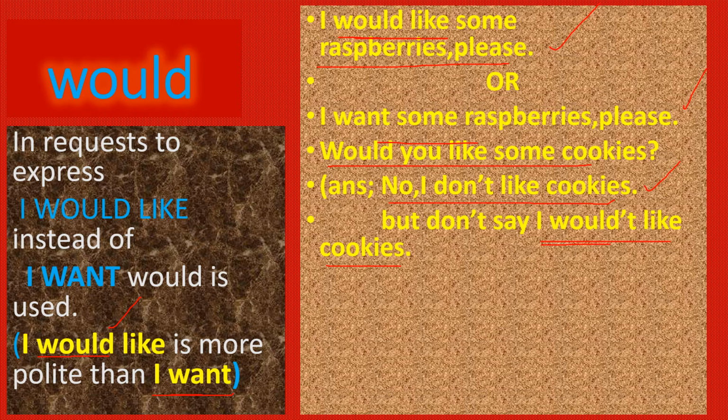Why? Because I wouldn't like does not mean I don't want or don't wish. Don't like means having no wish for something. Wouldn't like means would dislike something. Okay, that is the difference between wouldn't like and don't want. So in negative form you should not use this phrase, I wouldn't like.